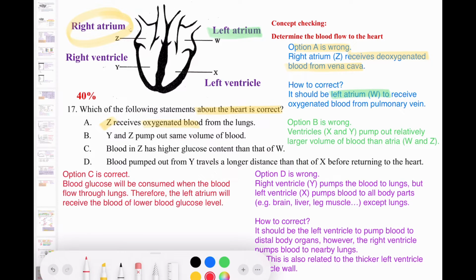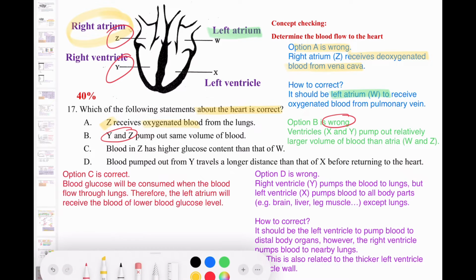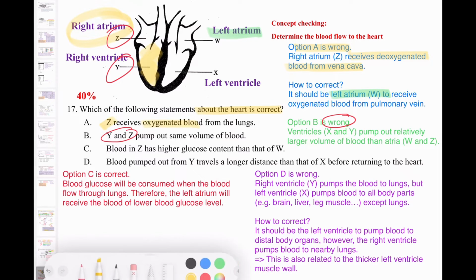And for option B, Y and Z pump out the same volume of blood. This statement is also wrong, because you can see that the volume of the ventricle must be bigger than the volume of the atrium. So if we need to correct it, it should be the ventricle. They will pump out a relatively larger volume of blood than the atria.